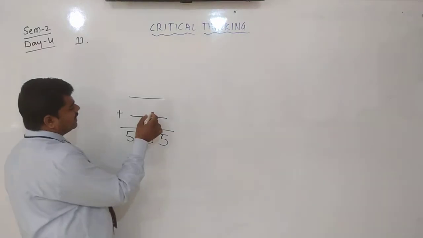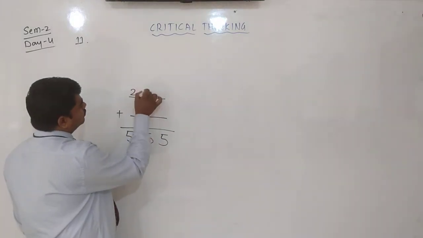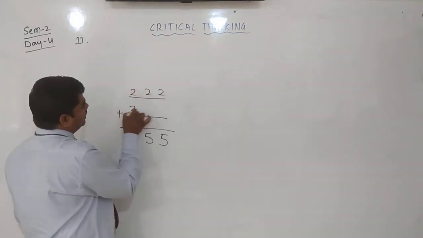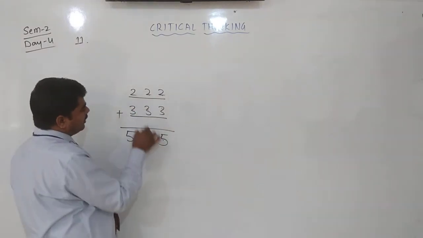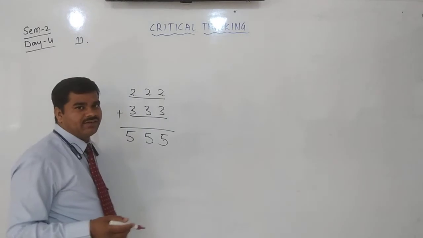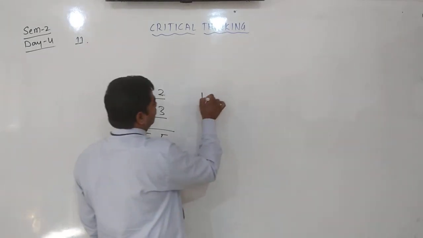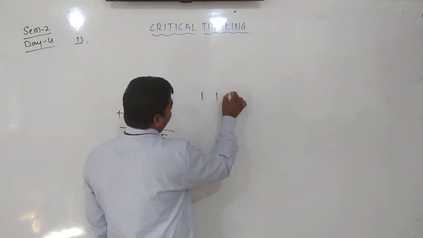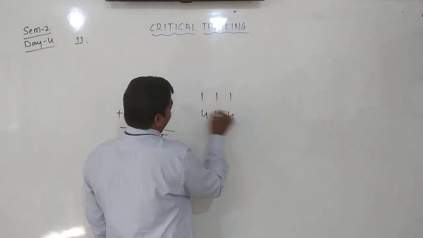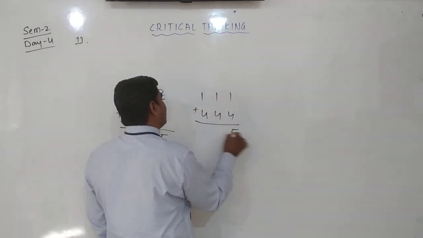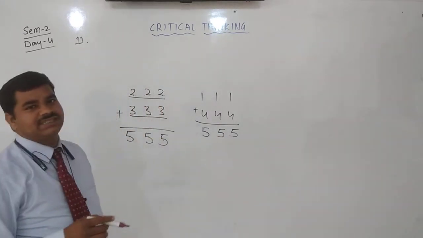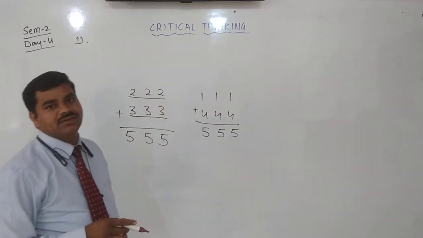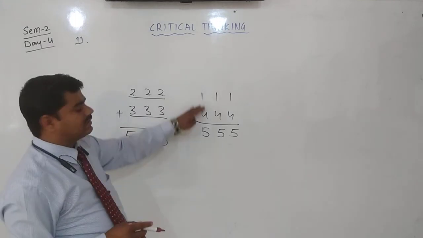Example, we can take here 2, 2, 2 and 3, 3, 3. 2 plus 3 is 5, 2 plus 3 is 5, 2 plus 3 is 5. Otherwise we can take one more number, 1, 1, 1 and 4, 4, 4. This is also 5, 5, 5. Yes or no? 2 plus 3 is 5, 1 plus 4 is 5. We can write either this or this.